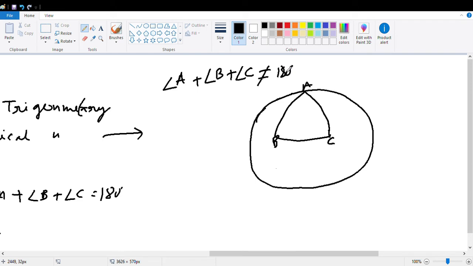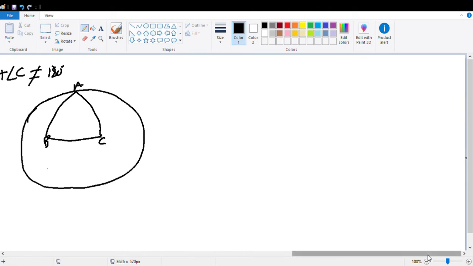So when I'm saying the term angle, what do you mean by angle? What do you understand by angle? I'll give you one example.